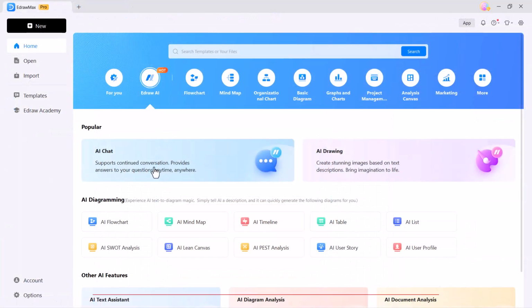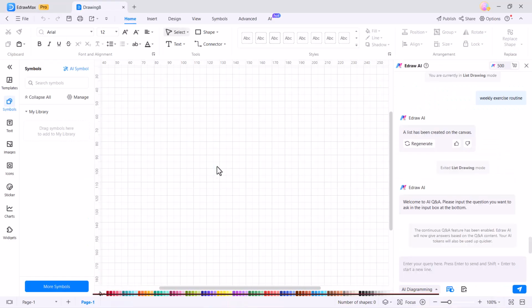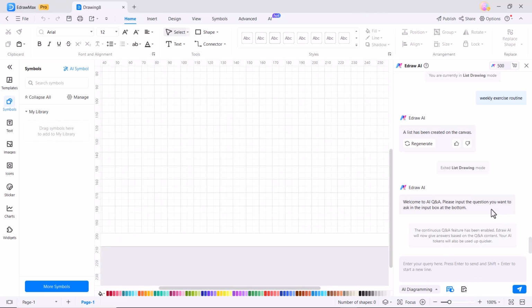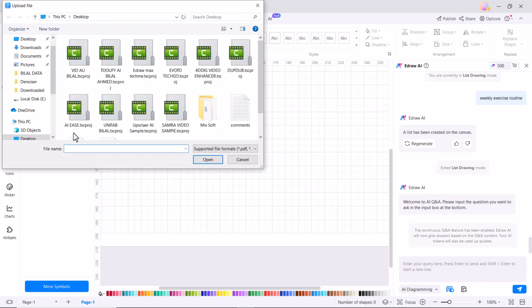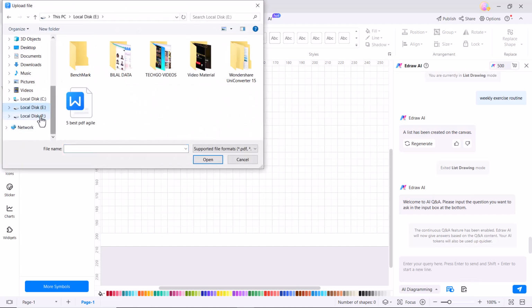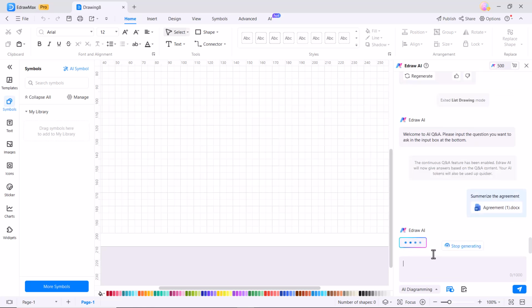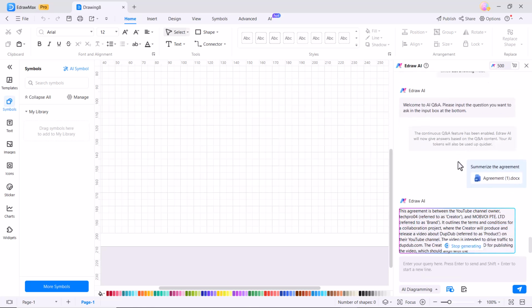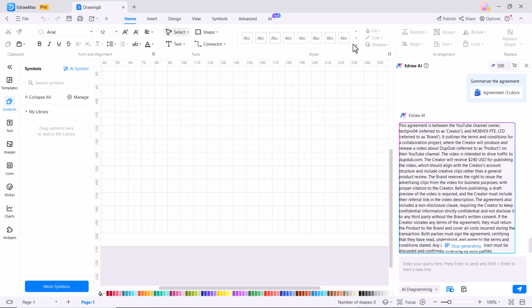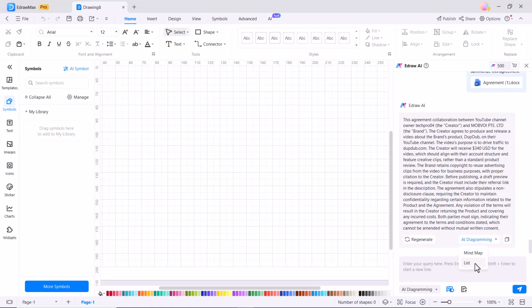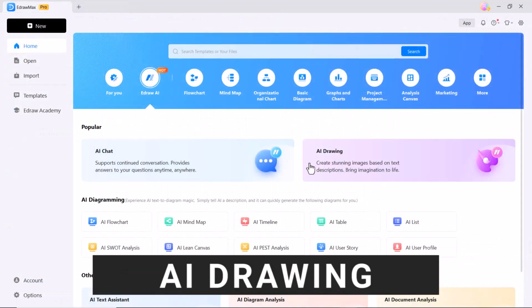Next we have the AI chat feature. AI chat is an innovative feature that lets you interact directly with the software to generate diagrams, mind maps and charts. You can also chat with your documents. This feature allows users to interact with their documents using AI by simply asking questions or giving commands with the chat. You can extract information, summarize content, or even edit text based on the document's data. This feature streamlines the process of working with complex documents, making it easier to manage information, create visuals, and enhance productivity.